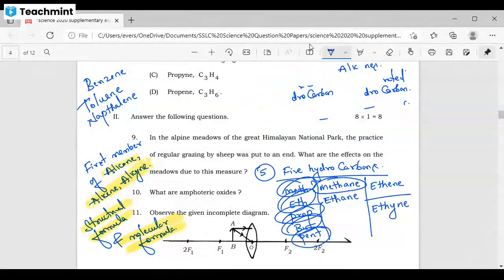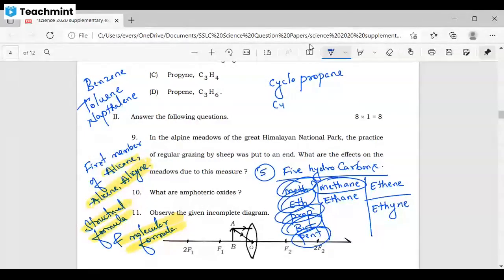Is this clear? Yes, sir. And also you want to practice the molecular formula and structural formula of cyclopropane, cyclobutane, cyclopentane, cyclohexane.